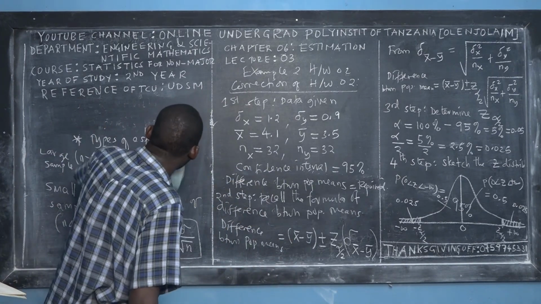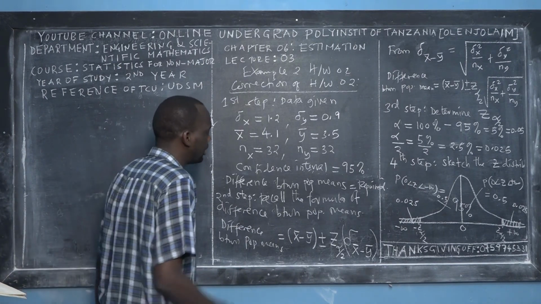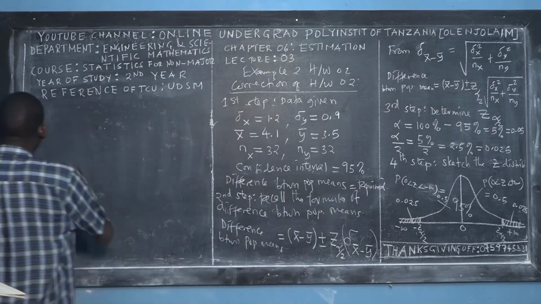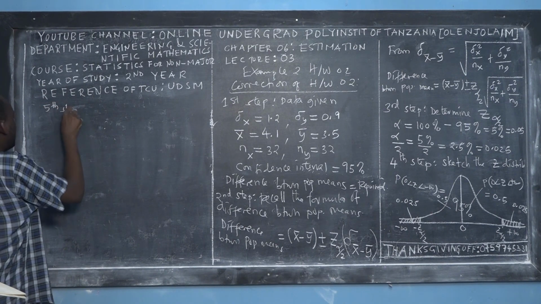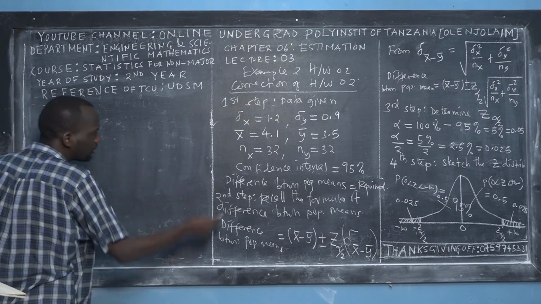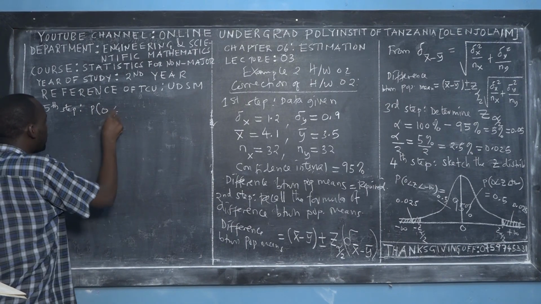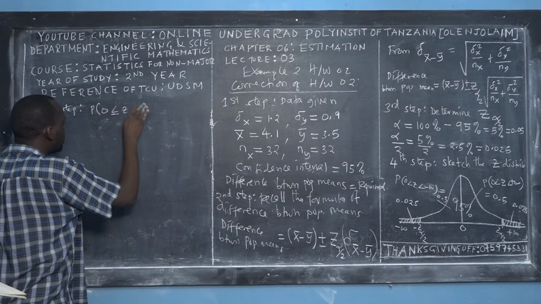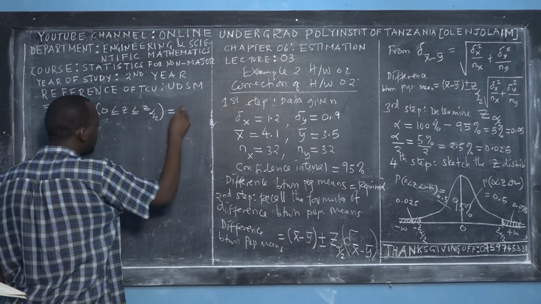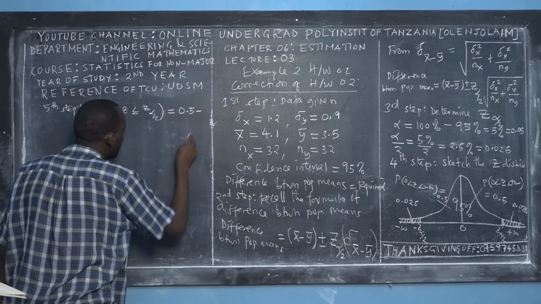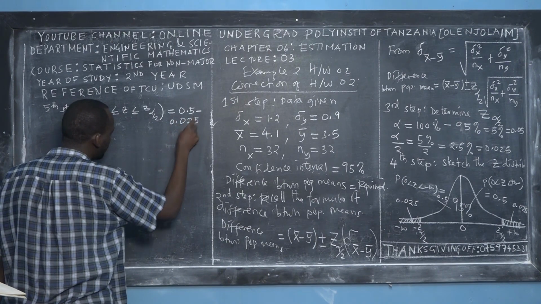So, if that is the case, then we say fine. So we got that for the first steps. So this is the fifth step. I'm writing this step for you for future revision in case you forgot the material. For the fifth step, if you want to find the probability from 0 less than Z less than or equal to Z alpha over 2, then this will be equal to the total probability of the area under the curve minus the probability of the shaded region, that is 0.025.